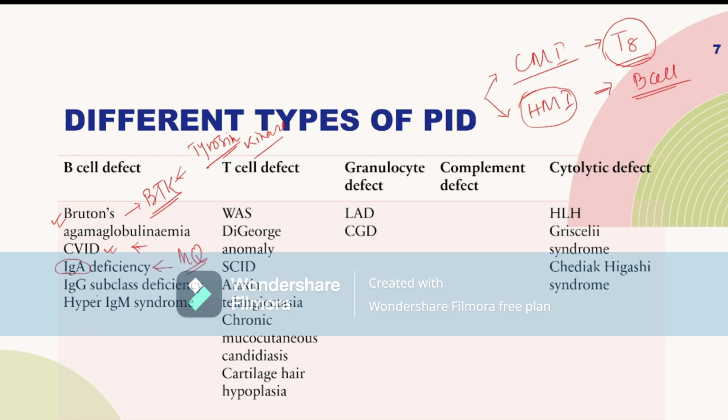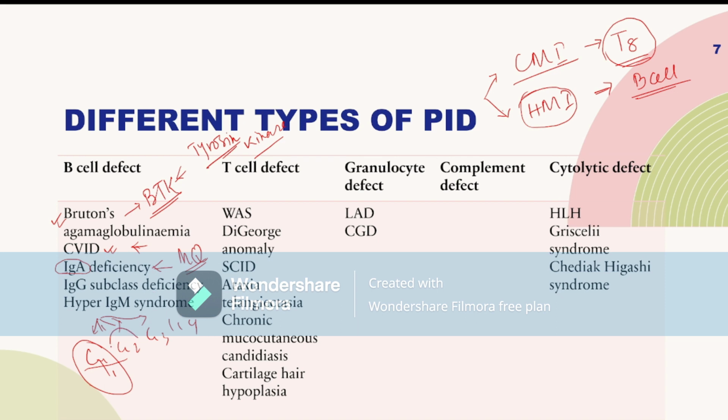Then after that, IgG subclass deficiency. There are four types of IgG in the body: IgG1, IgG2, IgG3, and IgG4. IgG1 mainly prevents infection from diphtheria, tetanus, or some intracellular bacteria.